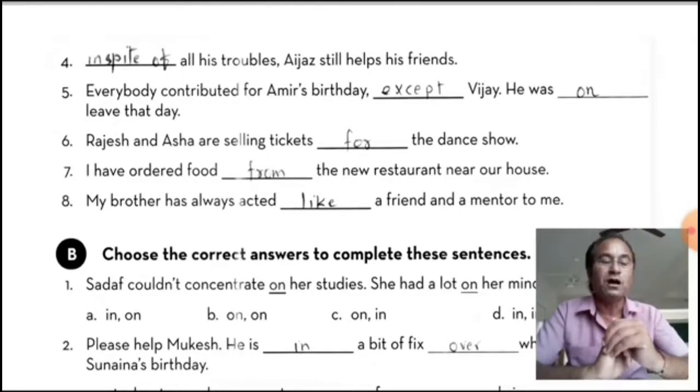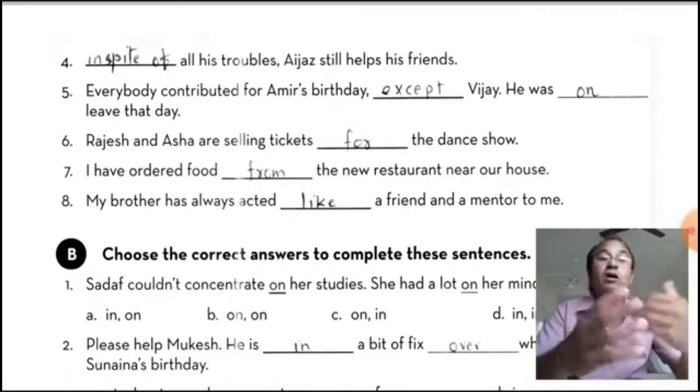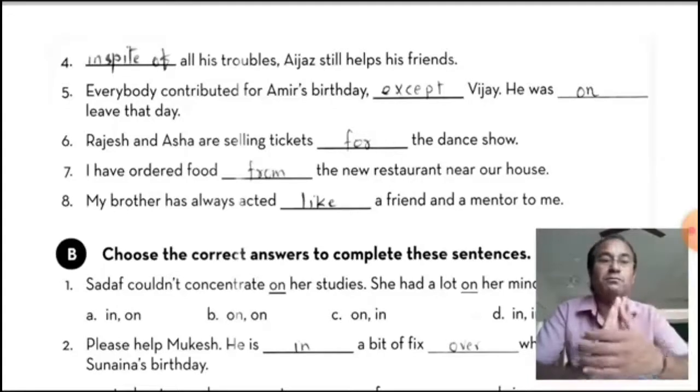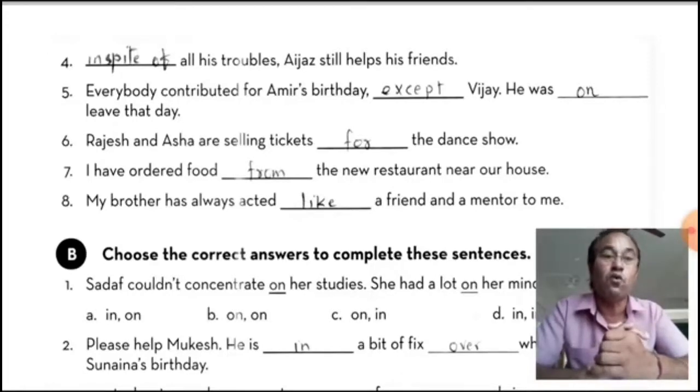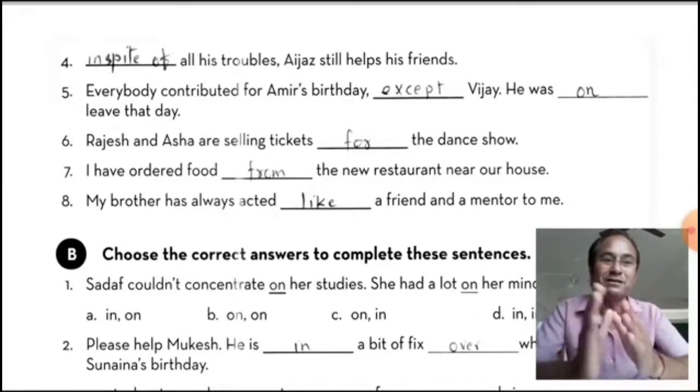For the dance show, here it is purpose. The purpose is the dance show. For is used for purpose. Why are they selling tickets? For the dance show, and dance show is a noun, and the preposition is placed before it.